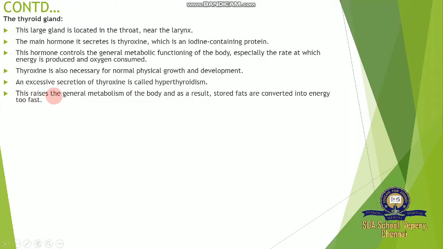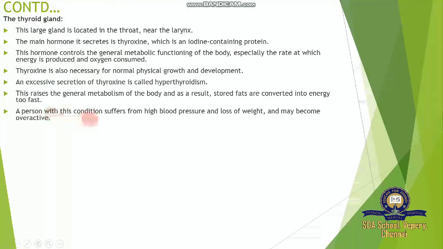This raises the general metabolism of the body to a very high peak level. Stored fats are converted into energy too fast.